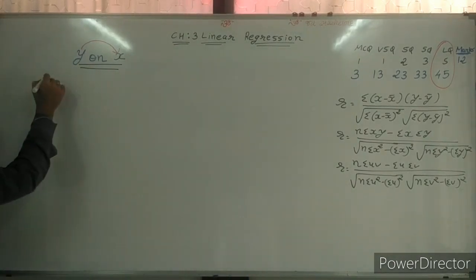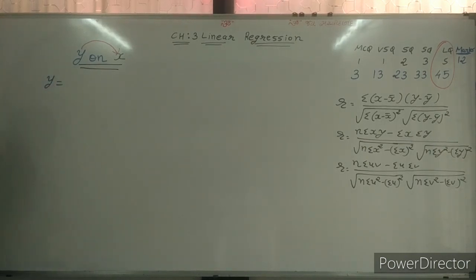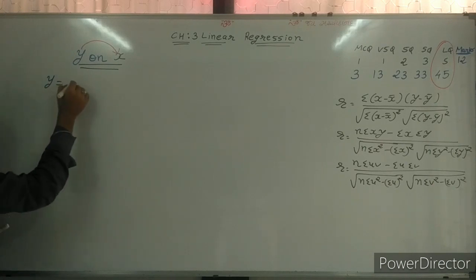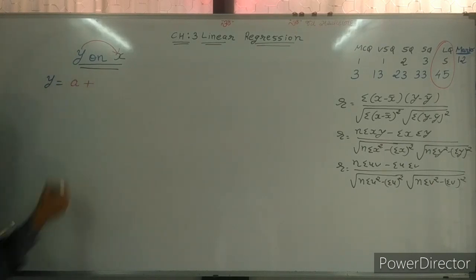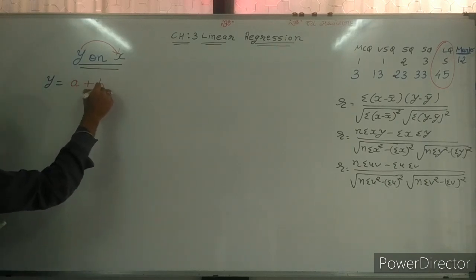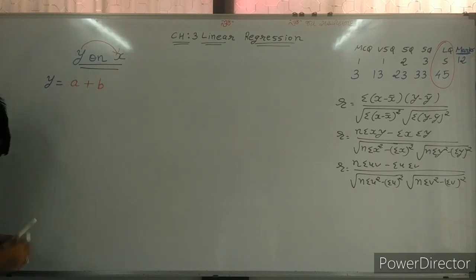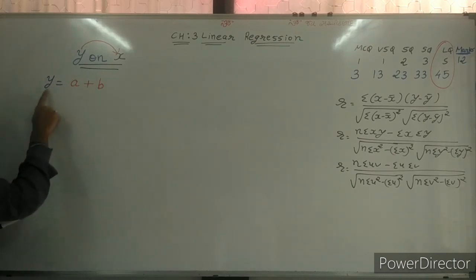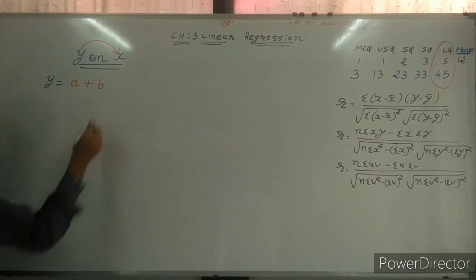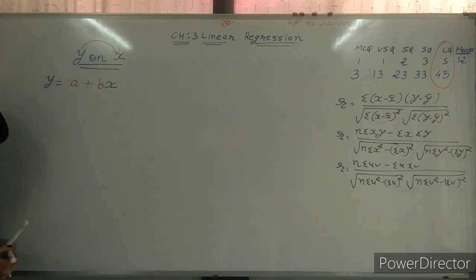So the regression line is y is equal to a plus bx.